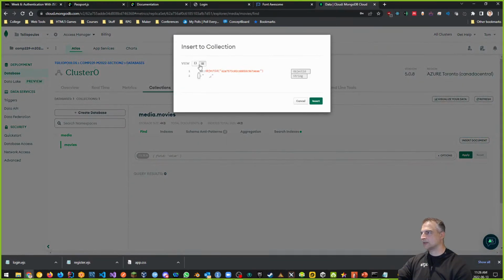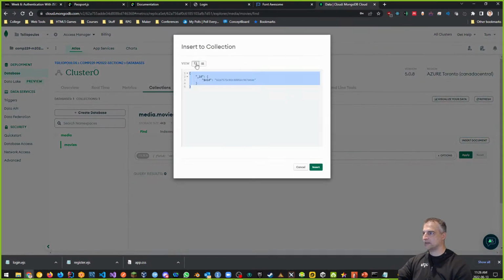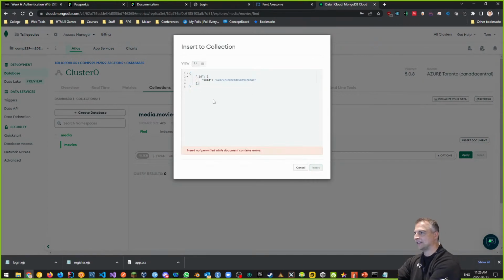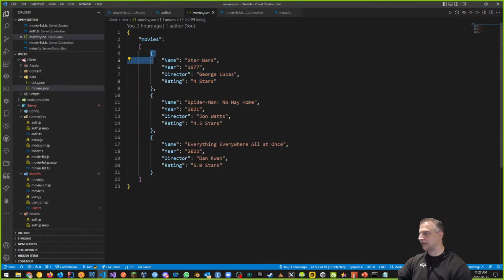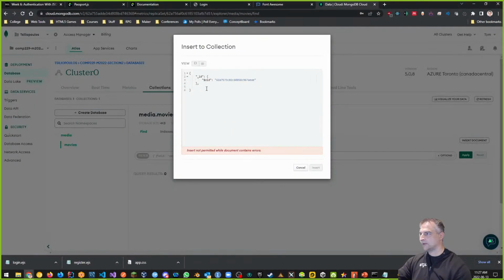Let's try it again. So what could be the issue? So again, if you look here, I have my document. What it's actually doing is I need to do this part. So ID is here. This is the entire ID. And what it's looking for is all of this. So that's what it's looking for. Something like this. Okay, cool. So maybe this works. And if I was to do that, it says insert not permitted while document contains errors. Okay, so where are the errors in my document?